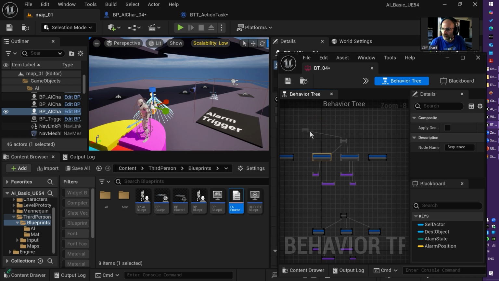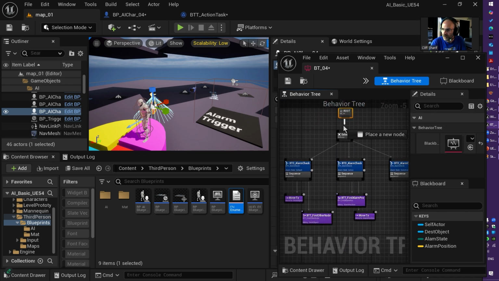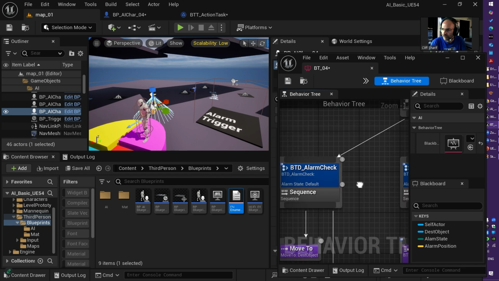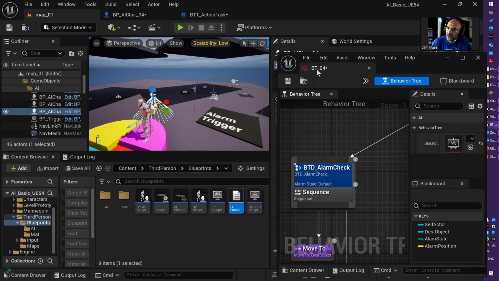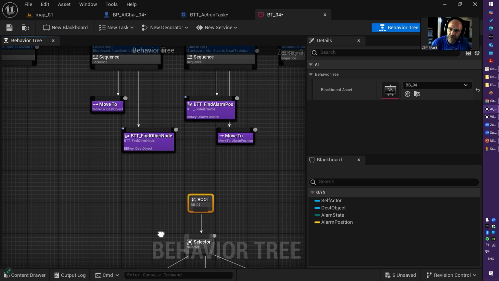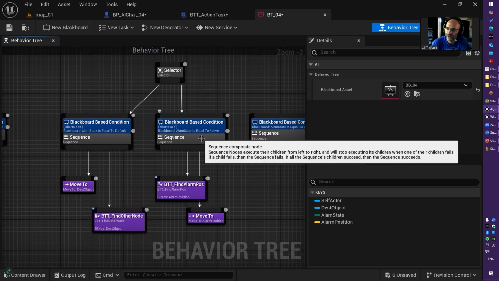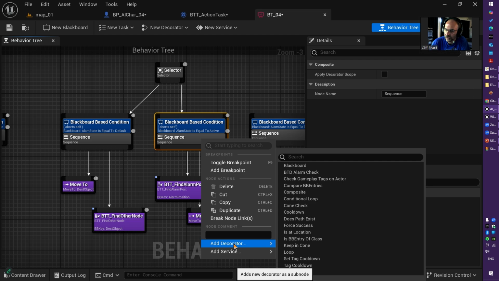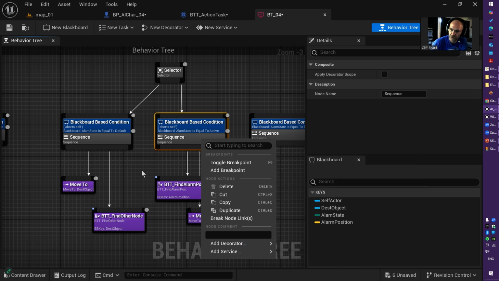Now let's check the last part here, which is this one. Here I'm using a custom decorator. Previously I used the system decorator, which is the engine default decorators, which are these ones here. But for that behavior, I just use a BTD, which stands for Behavior Tree Decorator, Alarm Check.